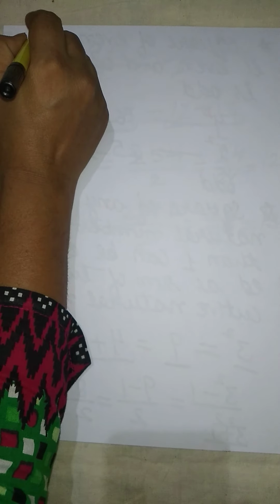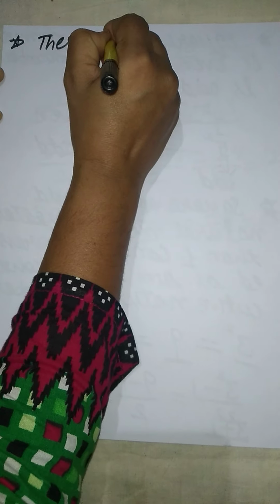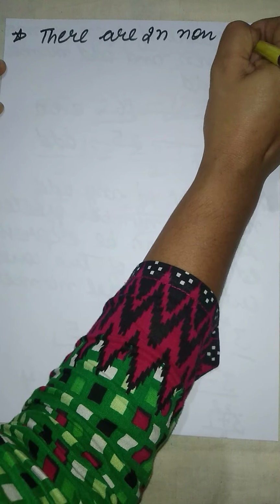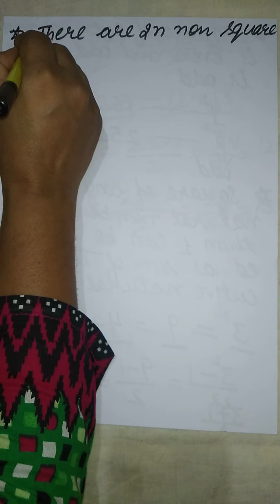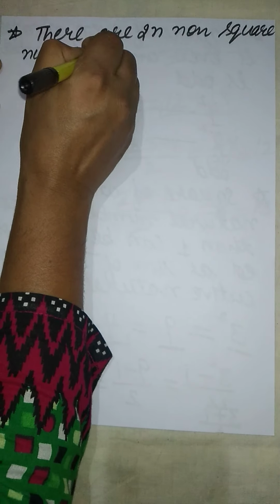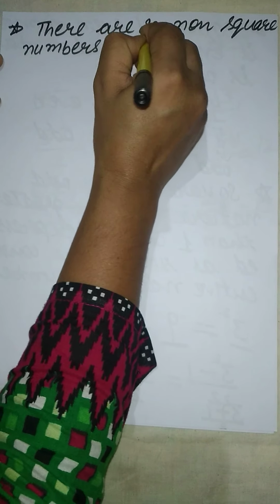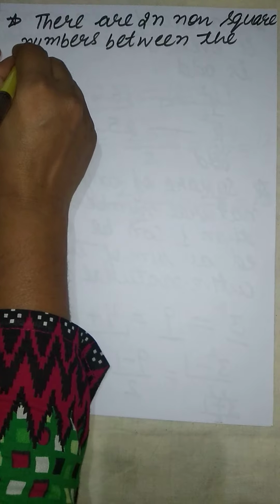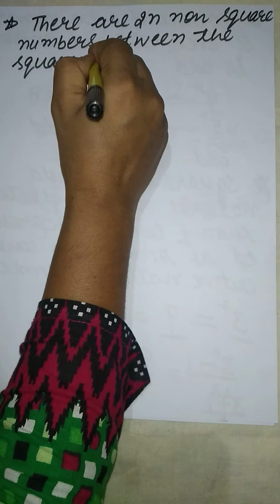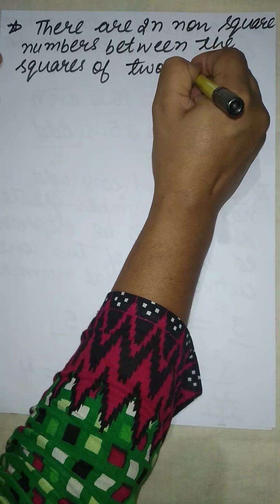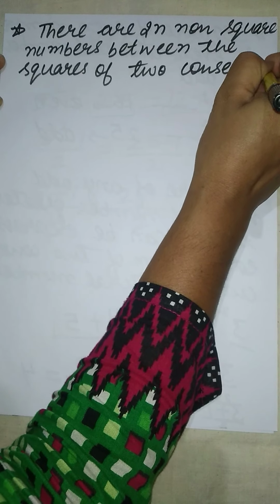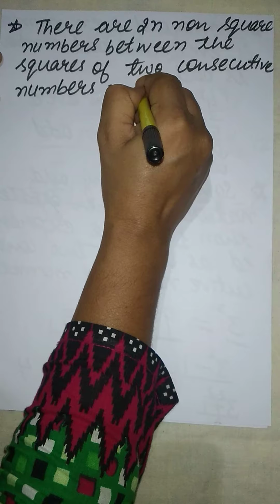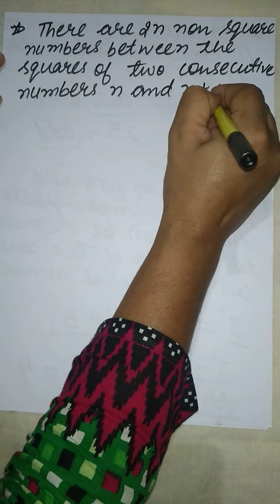Next is, there are 2n non-square numbers between the squares of two consecutive numbers n and n plus 1.